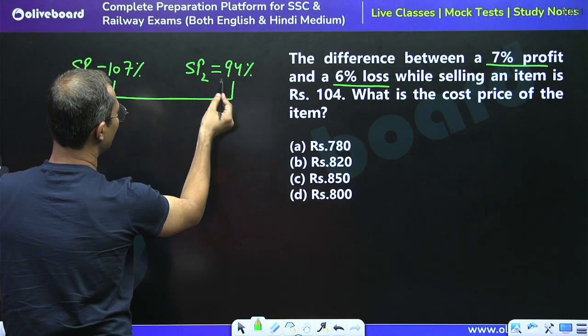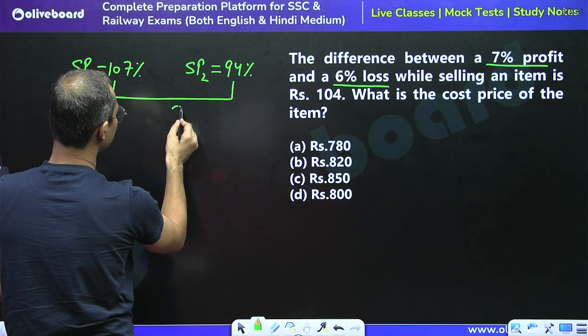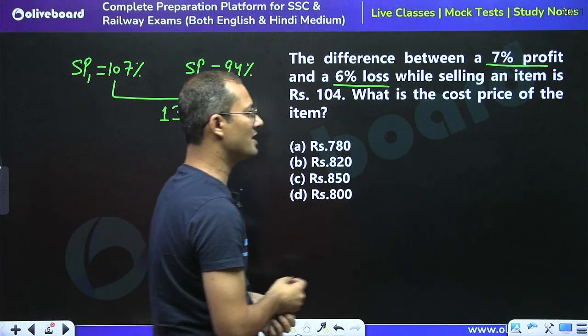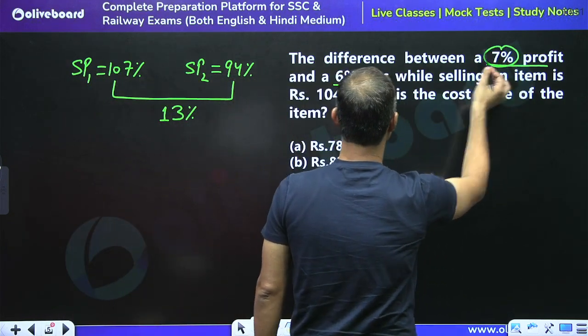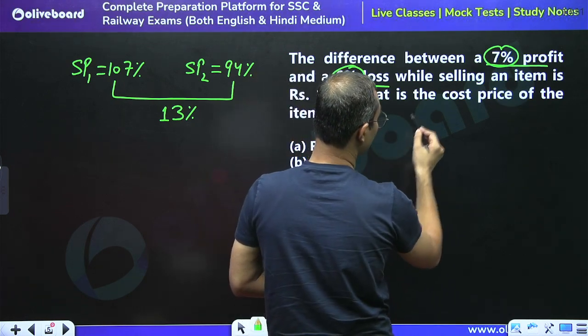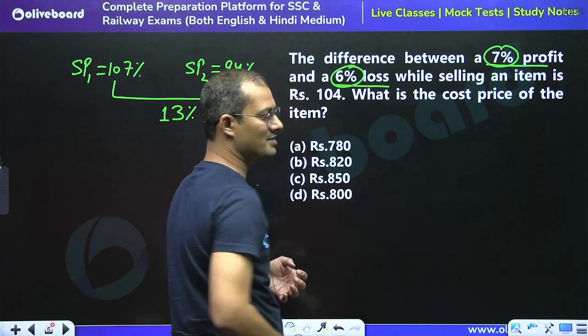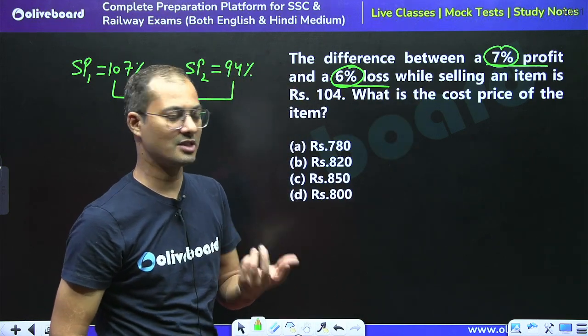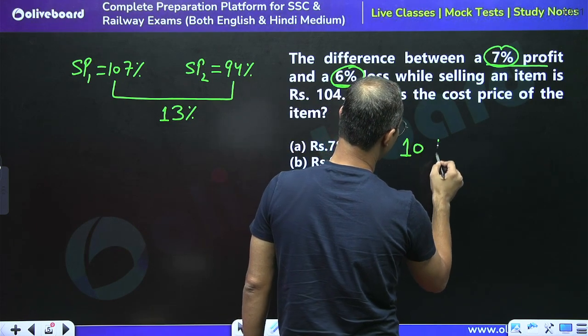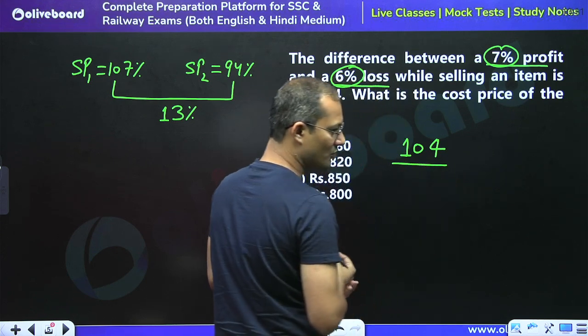This must be equal to 13%. So directly we can say that the difference would be represented by 7% plus 6%, that is 13%. So 13% is equal to 104.